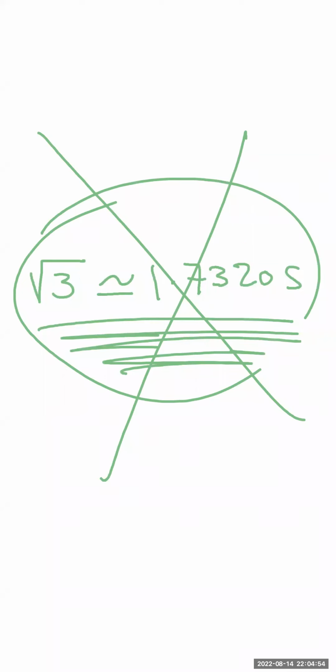And this is the main point now. So concentrate well and listen carefully to know how to represent it very easily. Now the question is to represent square root of 3 on the number line. First step: draw a triangle. Which triangle do you mean, mister? Draw a right angled triangle.